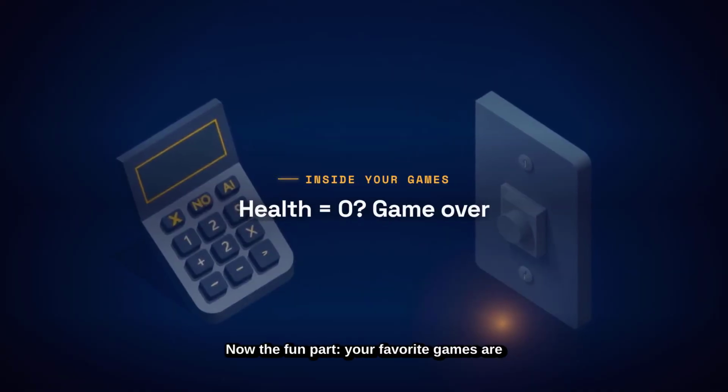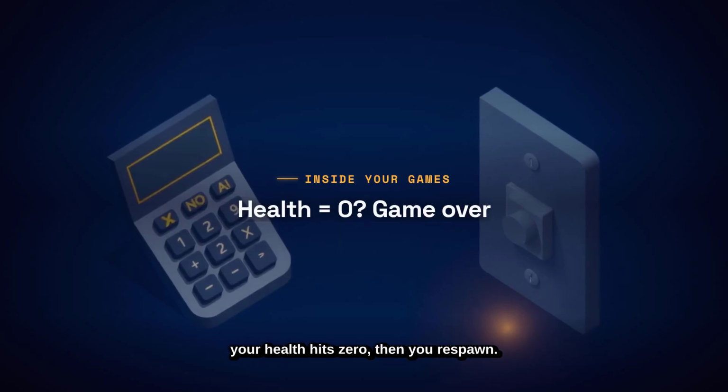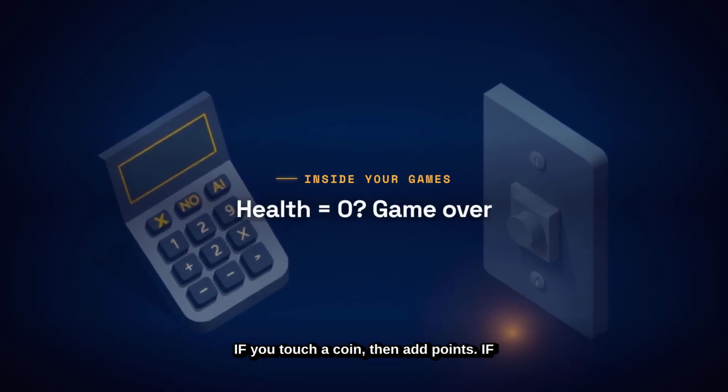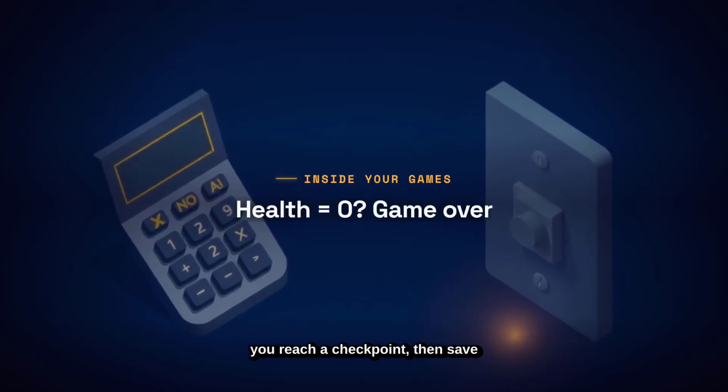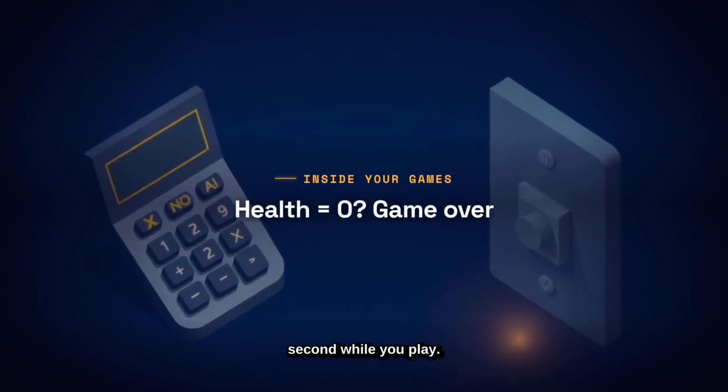Now the fun part, your favorite games are packed with these rules. In Roblox, if your health hits 0, then you respawn. If you touch a coin, then add points. If you reach a checkpoint, then save progress. These fire many times every second while you play.